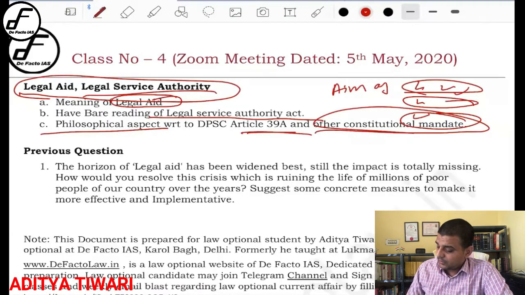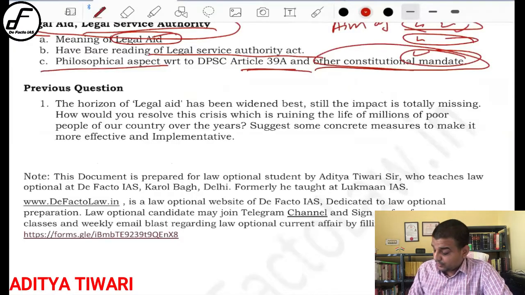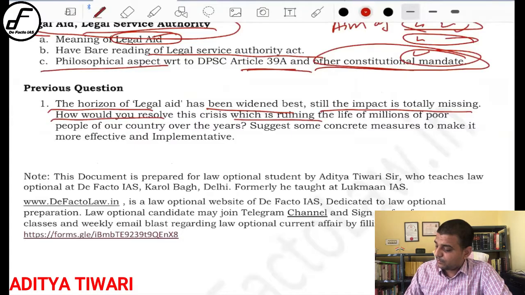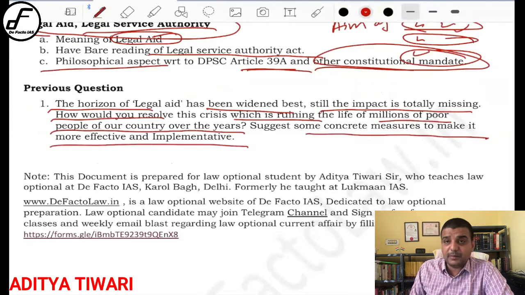Now, in the last 10 years I could find only one question on this. It was from 5 years back: the horizon of legal aid has been widened, but its impact is totally missing. How do you resolve this crisis which is running in the lives of millions of poor people of our country over the years? Suggest some concrete measures to make it more effective and implemented.